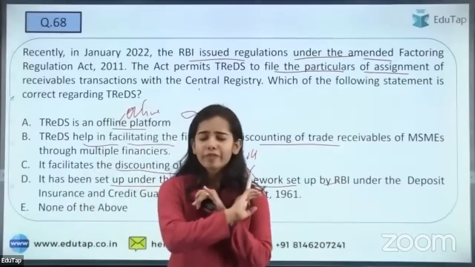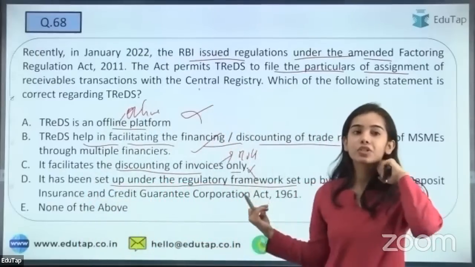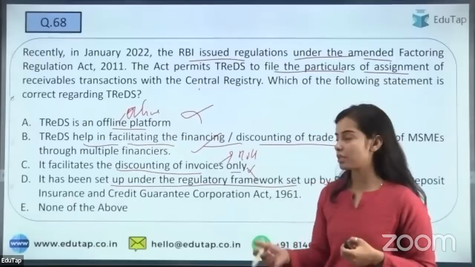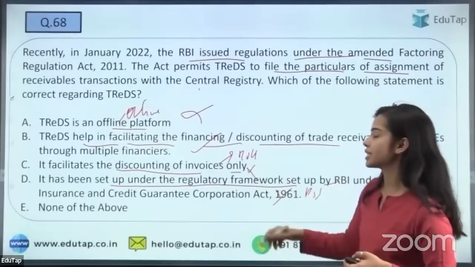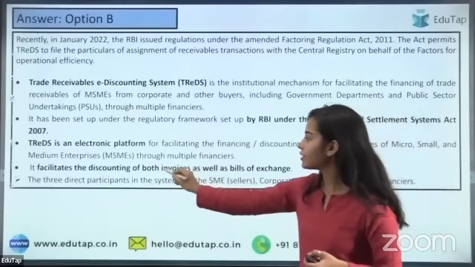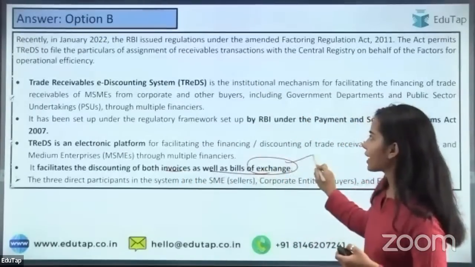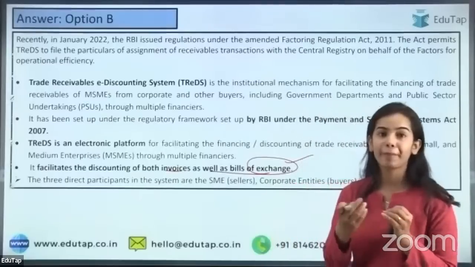So for none of the NBFCs is the DICGC Act applicable, because this is the deposit insurance. It is under the Payment and Settlement Systems Act. It is not under the DICGC Act. So the only correct statement is B. Okay, so here the invoices as well as the bill of exchange are provided, and TReDS is an online platform through which you are providing your bills and all.